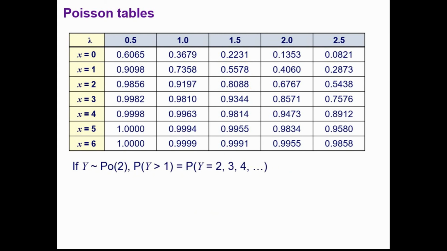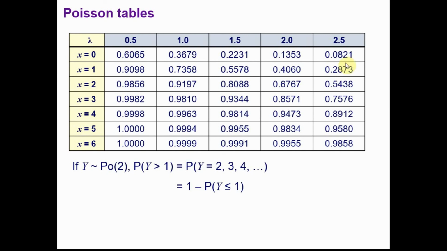And finally, if we wanted greater than some number, well, we've got to remember that it's discrete. If it's greater than 1, that is everything except 1 or 0, so everything except 1 or less. And similar to the binomial distribution, you have to be really careful with those. Think carefully about which values are included and which are not.